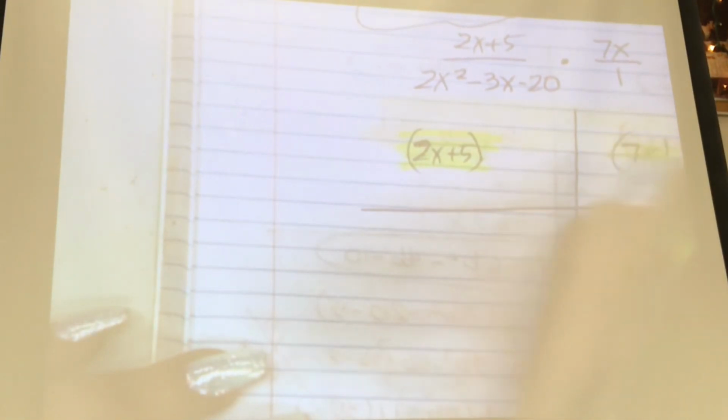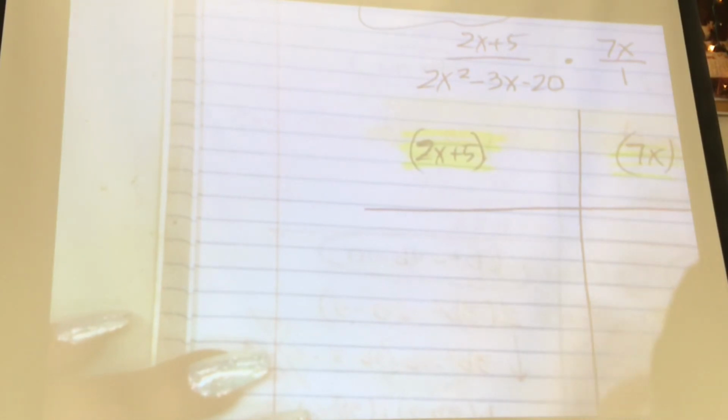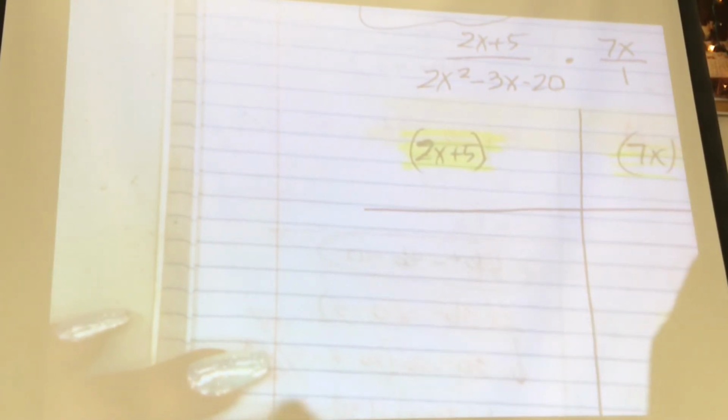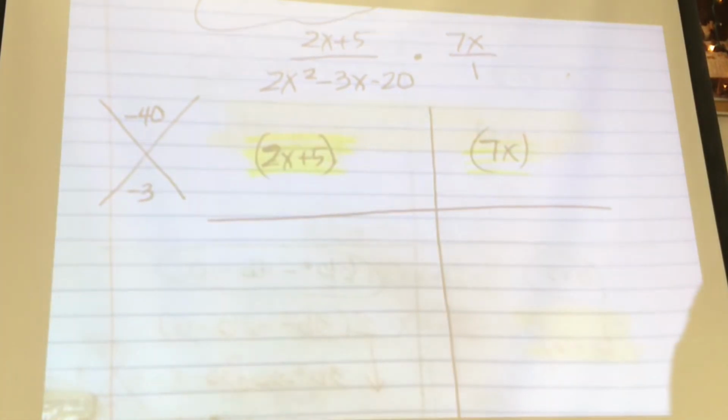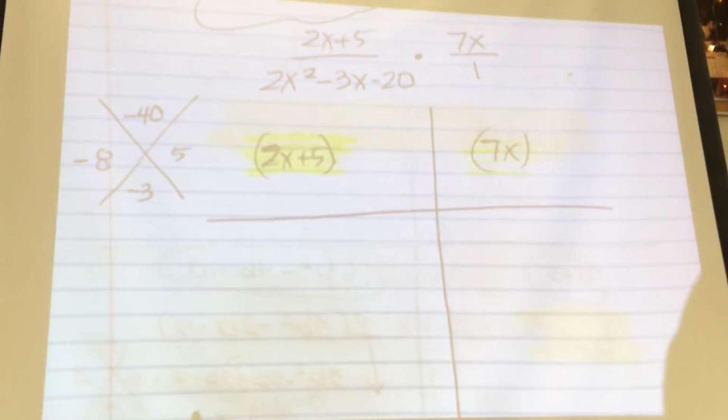That's basically going to be your numerator. How do you factor 2x squared minus 3x minus 20? Again, you do this. 2 times negative 20 is negative 40. What multiplies to negative 40 and adds to negative 3? 8 and 5. Which one's negative? The 8 is negative.